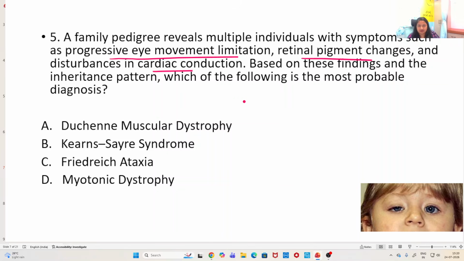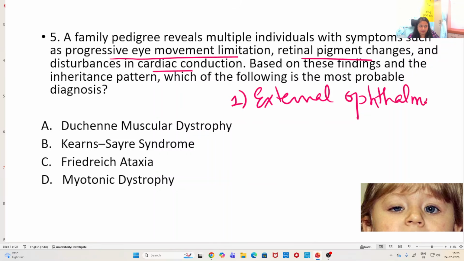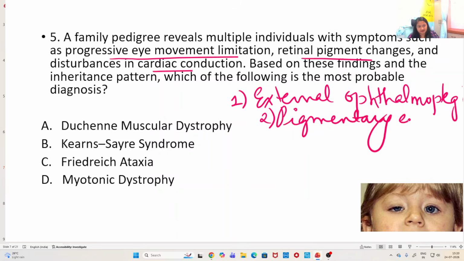So the first one, eye movement limitation, that is external ophthalmoplegia. The second one, retinal pigment changes, there is pigmentary retinopathy.